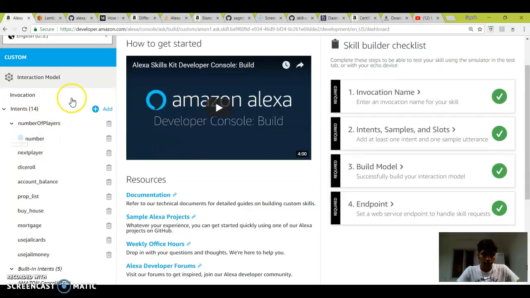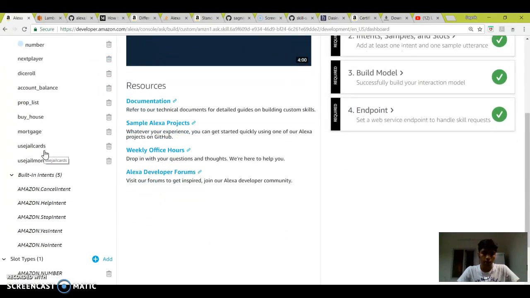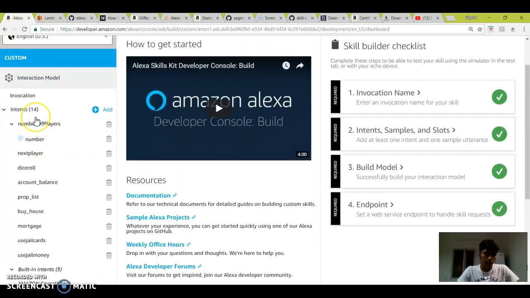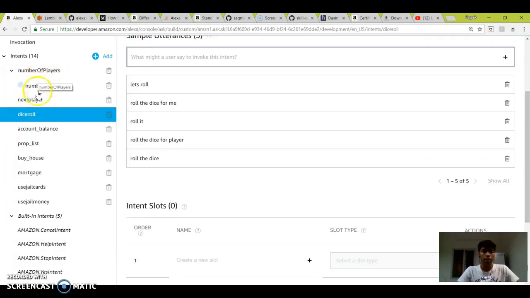Let's look into the VUI part. The VUI part has obviously the intents which were mentioned in the lambda function: the cancel, help, and all other basic intents like yes or no. And there are more than a few custom intents, like the number of players, which takes the number of players; next player, which is to go to the next person's turn; then dice roll, which is basically asking the user to roll the dice, and all corresponding utterances to these intents.